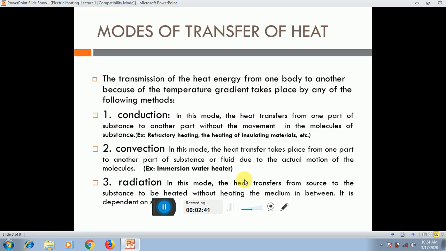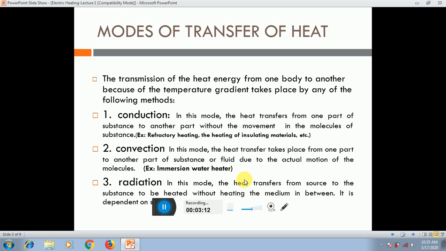So first, what is the conduction method? In this method the heat is transferred from one part to the other parts without the movement of the molecules of the substance. It means that we can use this method to transfer the heat only by giving the heat. The best examples are refractory heating, the heating of insulation material, etc.